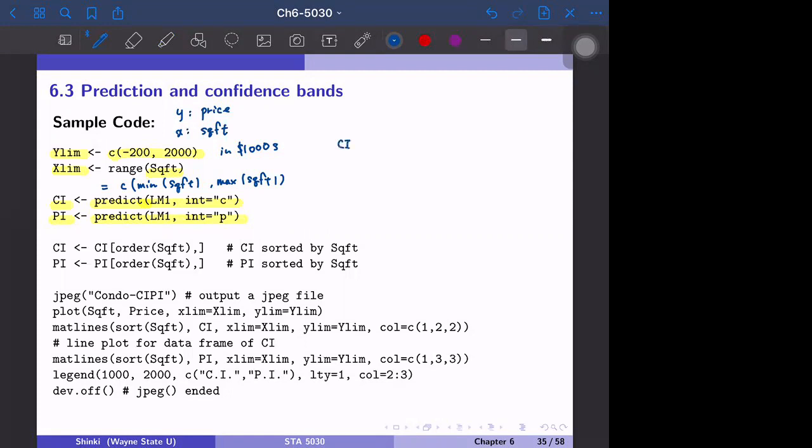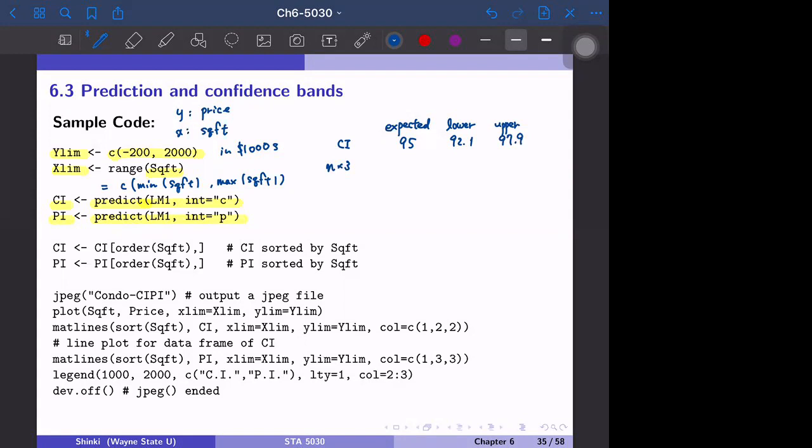CI is first the expected value, for example, suppose this is 95, then the lower bound of the confidence interval and the upper bound of the confidence interval. So CI is a sample size times 3 matrix. So maybe the lower bound is 92.1, and the upper bound is maybe 97.